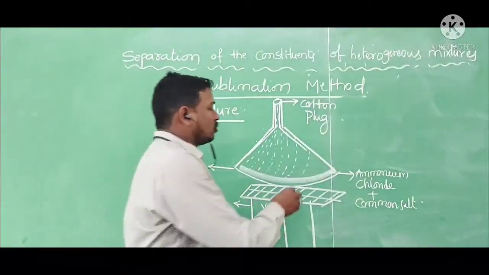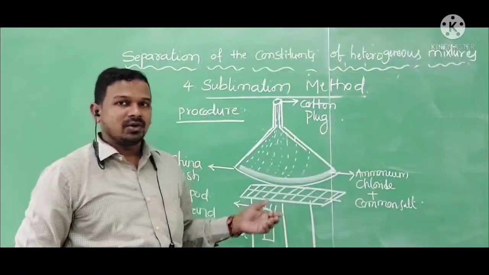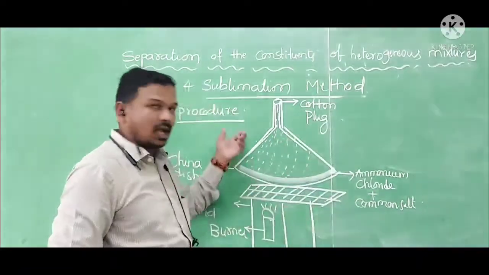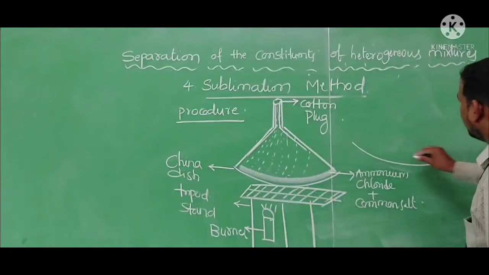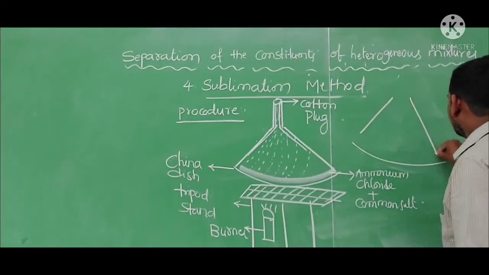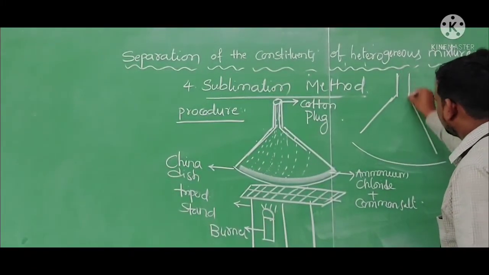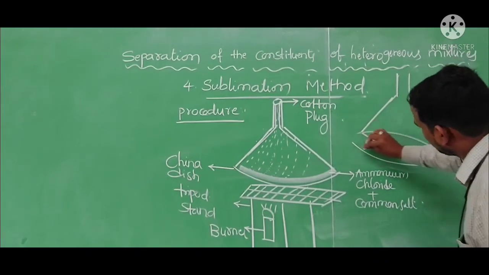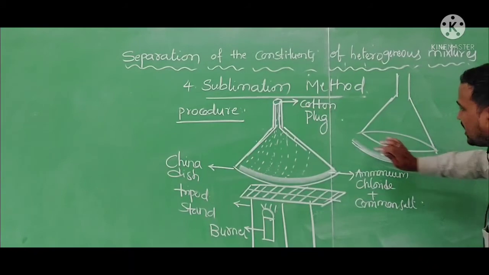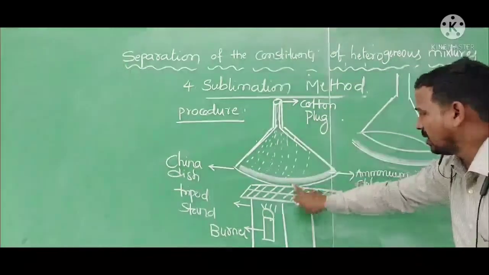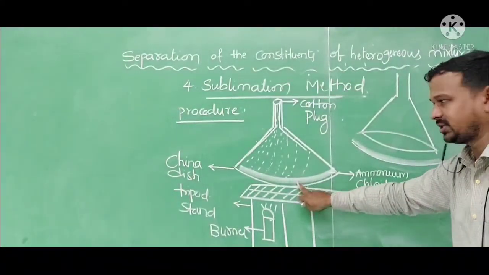After that, we take out the funnel from the equipment and collect the ammonium chloride in a separate dish. This is the pure form of ammonium chloride, taken from the mixture of ammonium chloride and salt.